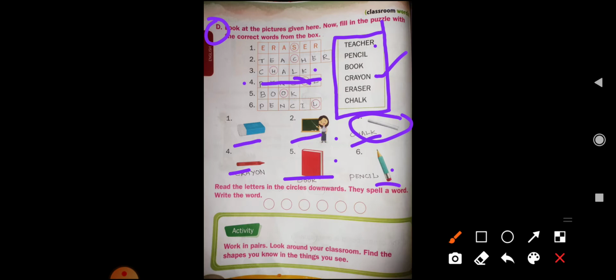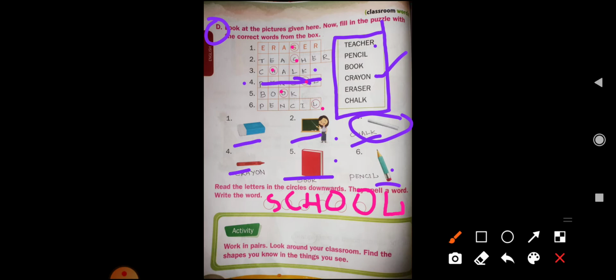See here, this is S, and here see H. Okay, then here O, then here also O, then here L. So this word is school.